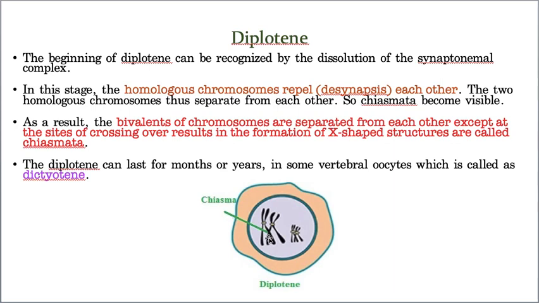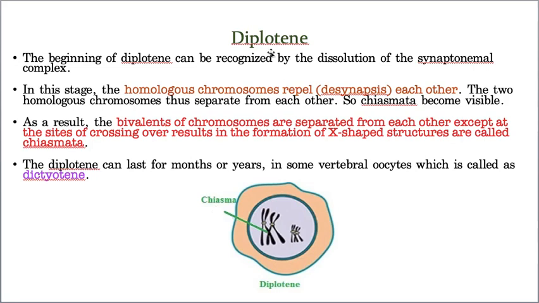Now you understood? A very small, quick recap. In diplotene, the chromosomes start repelling, that means start detaching by dissolving the synaptonemal complex, and this process is called desynapsis. Point number one, they start repelling, but except at the point of the crossing over, because they are still connected there. That's why it results in the formation of X-shaped chromosomes, and this point is called chiasma. The formation of X-shaped chromosomes, that means chiasma, is a characteristic property of diplotene.